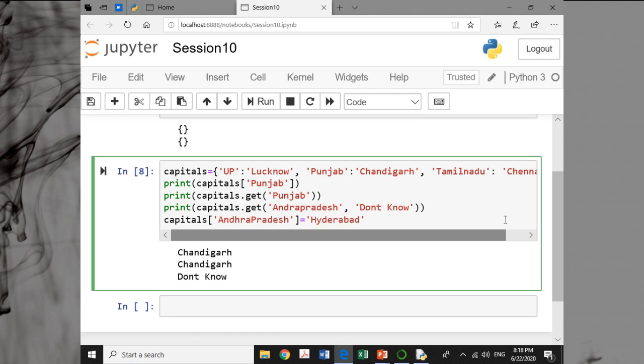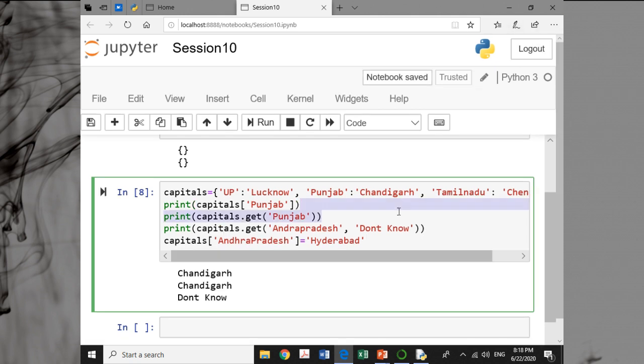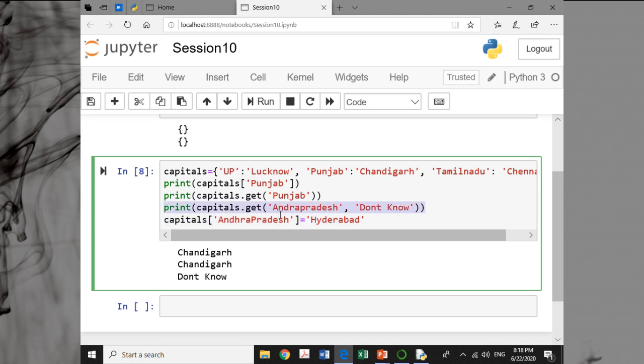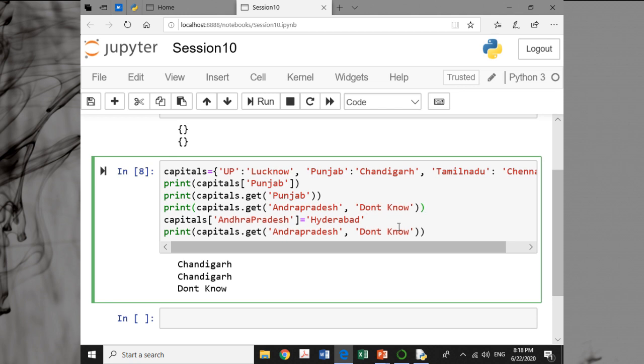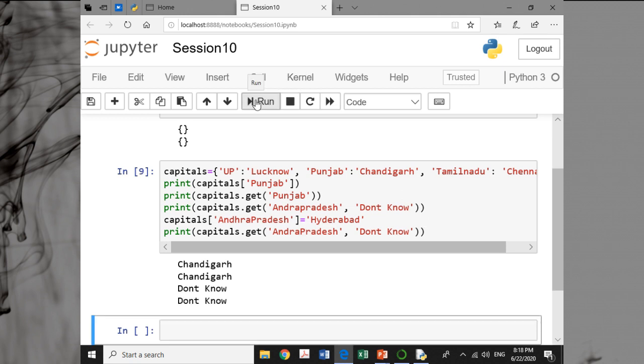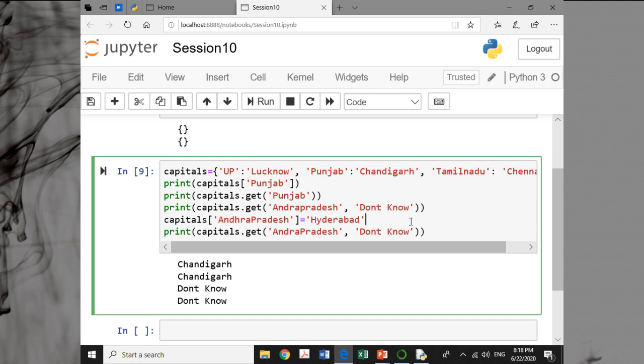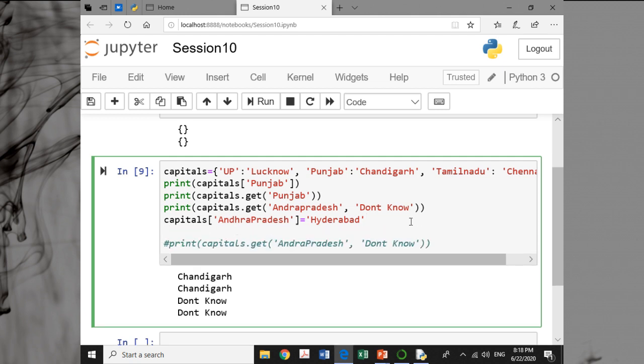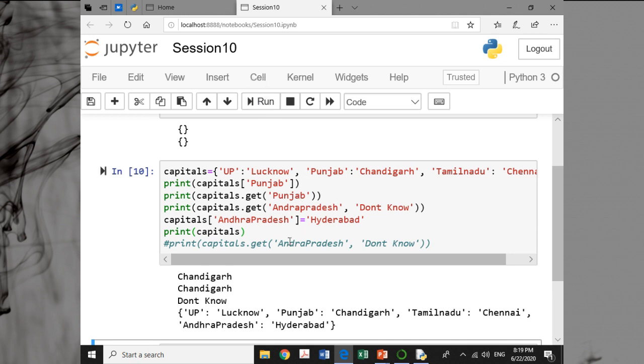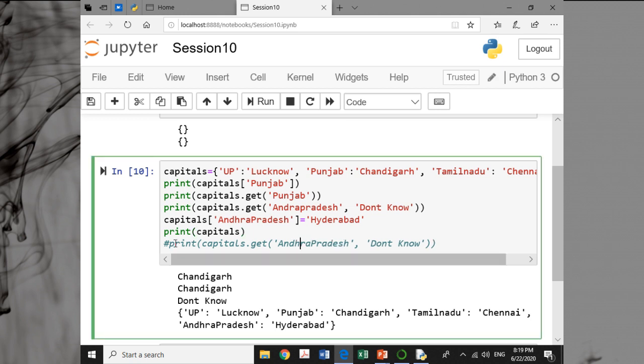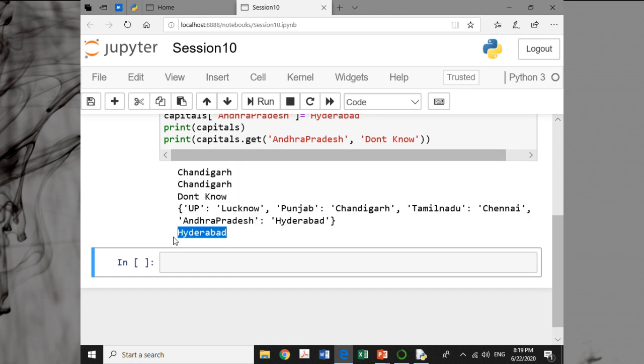Say Hyderabad. The spelling had been written wrongly, so that's why you got the answer "don't know" earlier. Now you can see you are getting Hyderabad.